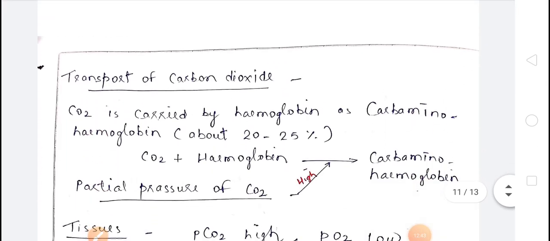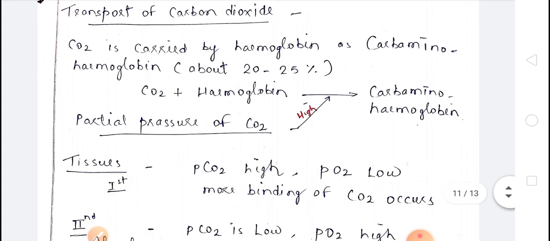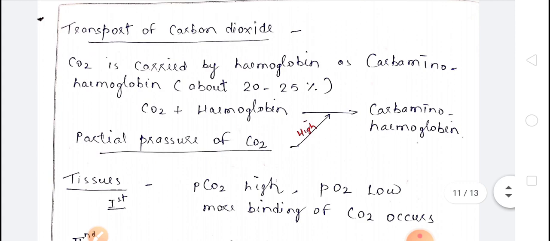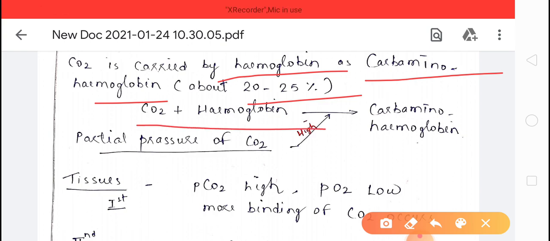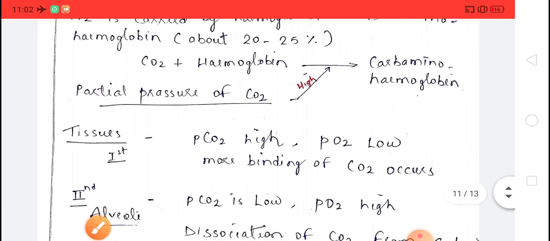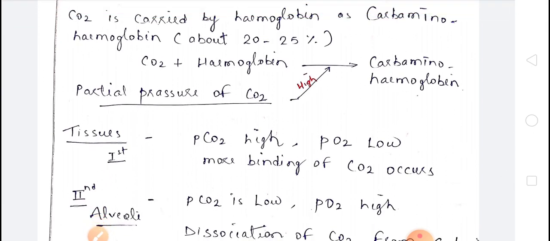Okay, carbon dioxide is carried by hemoglobin. Like 20 to 25% of carbon dioxide is transported by hemoglobin. So they form a compound that is carbaminohemoglobin. Okay, when carbon dioxide attaches to the hemoglobin, they form carbaminohemoglobin. Okay, here the partial pressure of carbon dioxide will be high. Okay, so in tissues we know very well that more binding of carbon dioxide takes place.